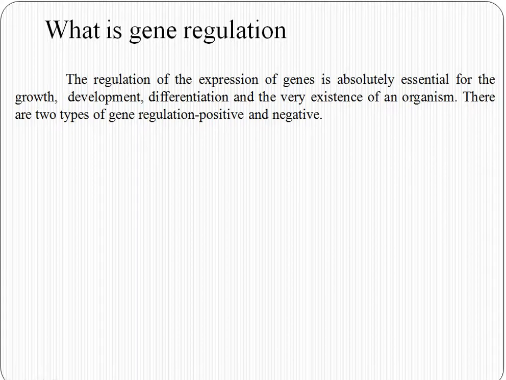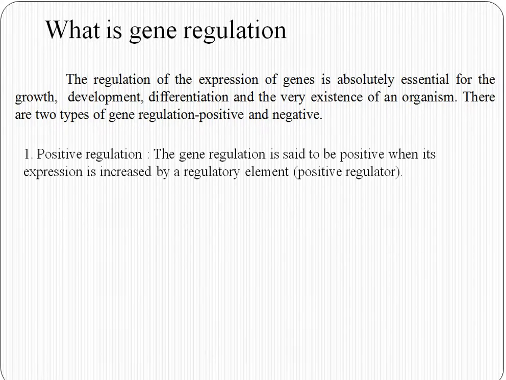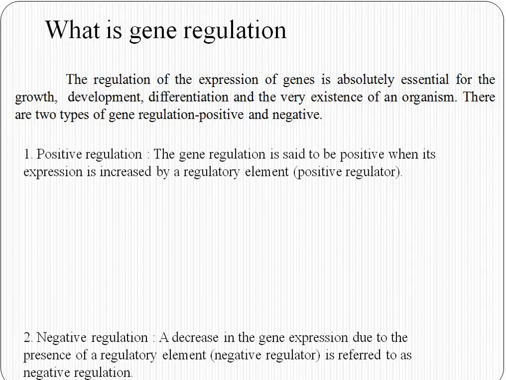There are two types of gene regulation, positive and negative. The gene regulation is said to be positive when its expression is increased by a regulatory element that is called positive regulator.